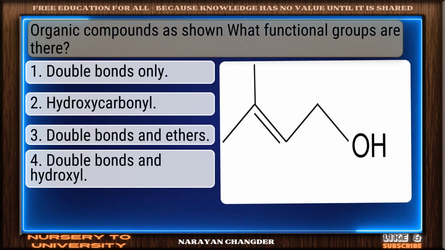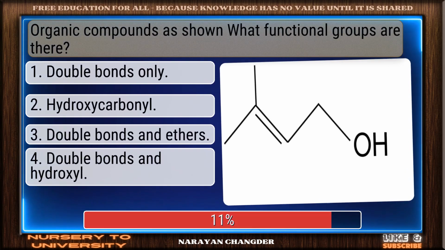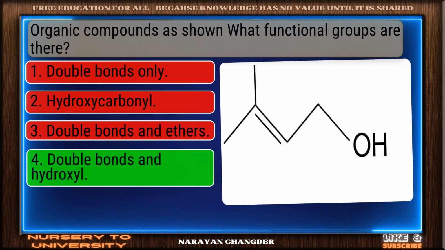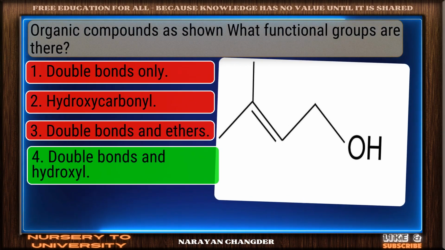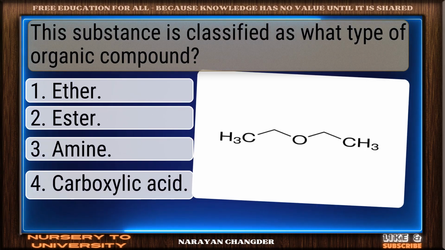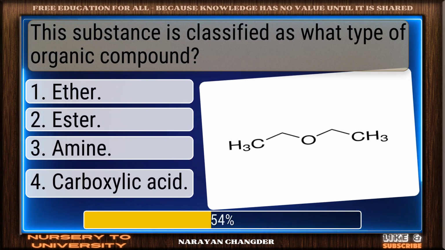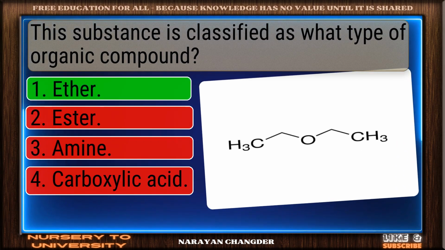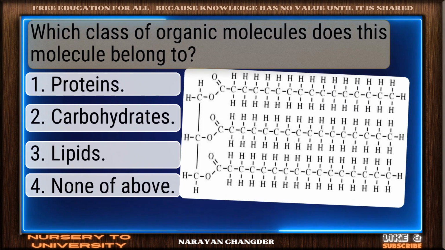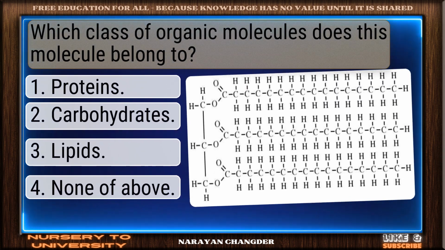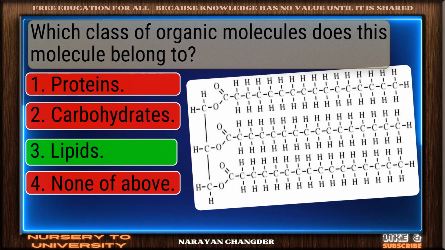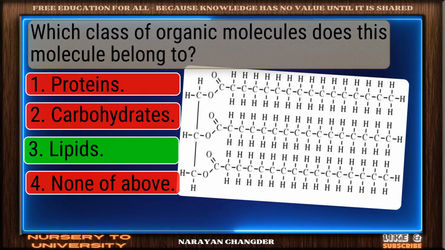In the organic compound as shown, what functional groups are there? Well reasoned. Double bonds and hydroxyl is the correct choice. This substance is classified as what type of organic compound? Valid point. Either is true. Which class of organic molecules does this molecule belong to? Nice work. You chose lipids, and it is correct.